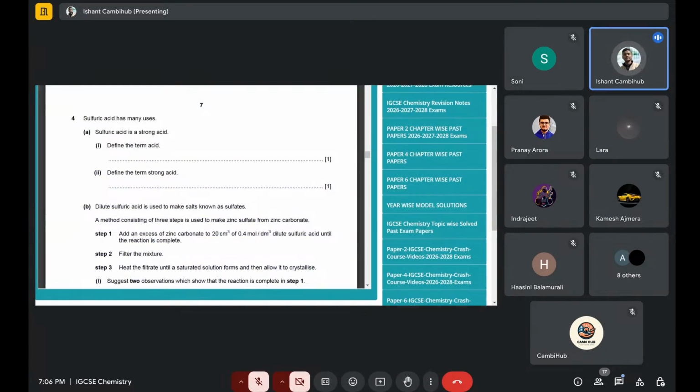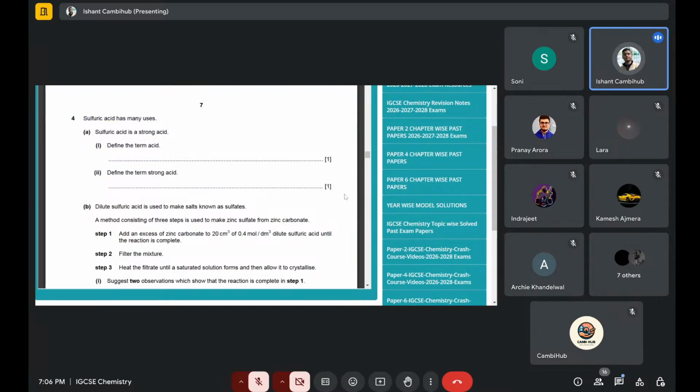This is a very common mistake which most people make. Define the term acid, define the term strong acid. Now what people did, there's a slight difference in strong acid. Of course you release H plus ions in both of them, but the thing is complete ionization versus partial ionization.